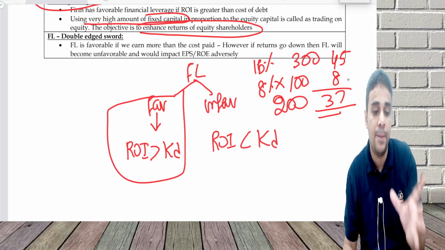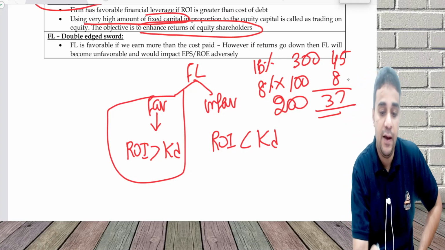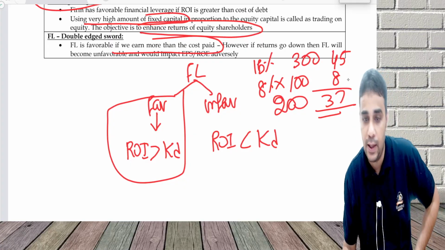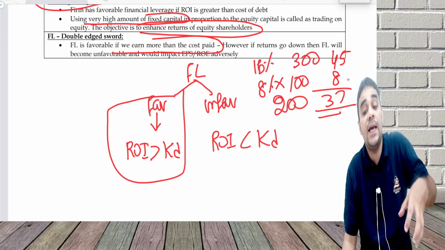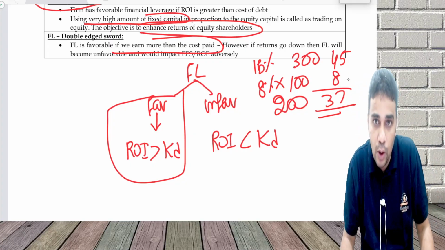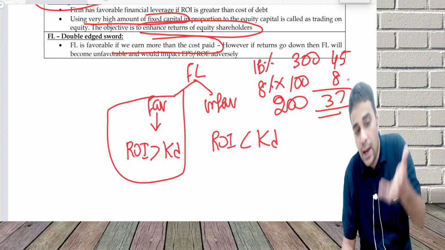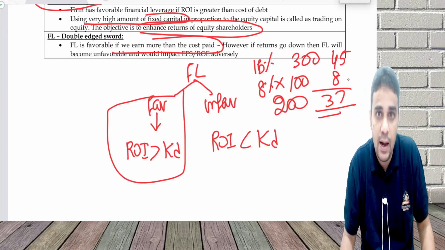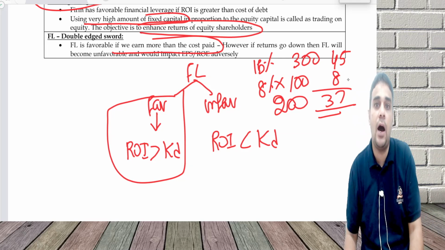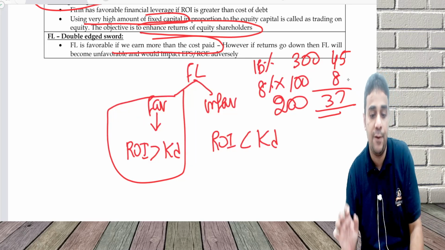That's why it's called a double-edged sword. It is favorable if you earn more than the cost paid. This will increase ROE for the equity shareholder. But in case returns go down, then FL will become unfavorable. Financial leverage will become unfavorable, and in an unfavorable situation, EPS and ROE will be impacted significantly.